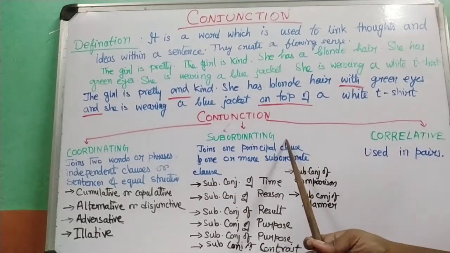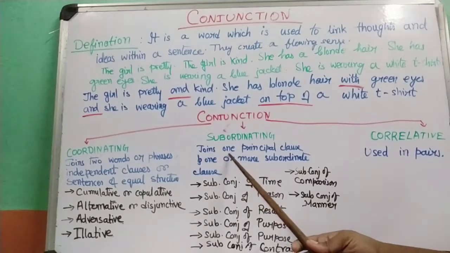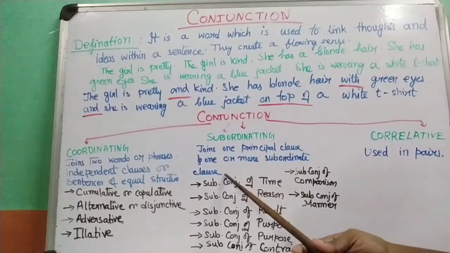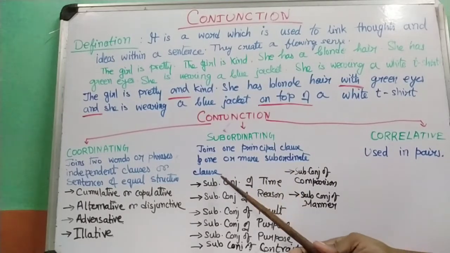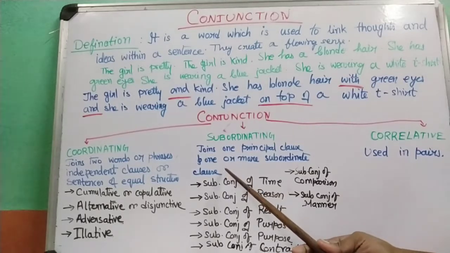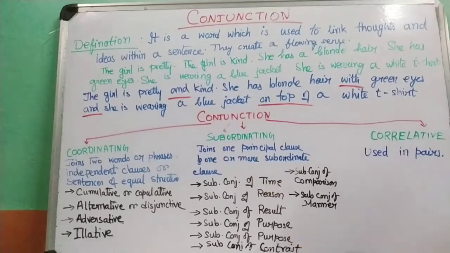Next we have the subordinating conjunction. These conjunctions join one principal clause and one or more subordinate clauses. Now, what are subordinate clauses? Subordinate clauses refer to those clauses or those parts of a sentence which are dependent on the other part. In a sentence, there can be one principal clause and many subordinate clauses.